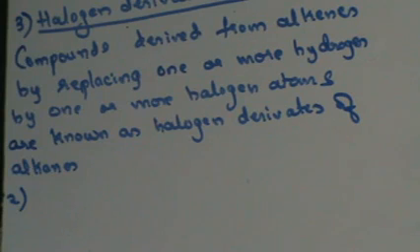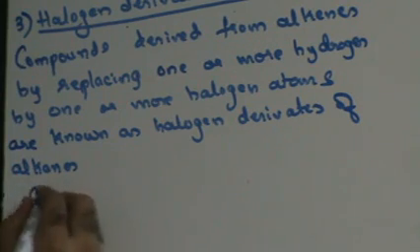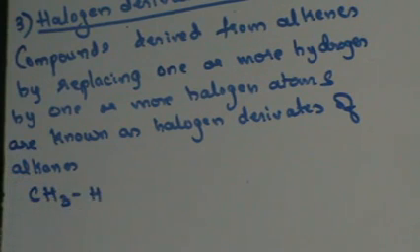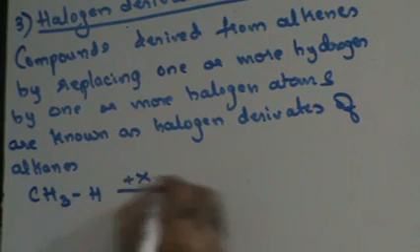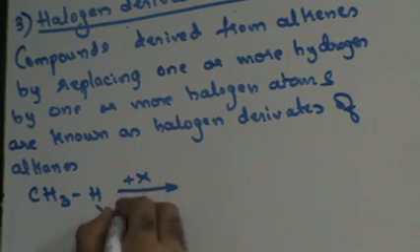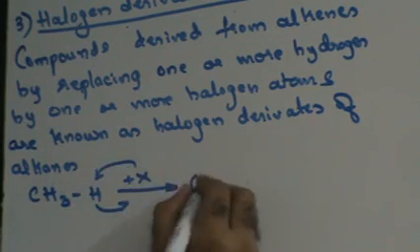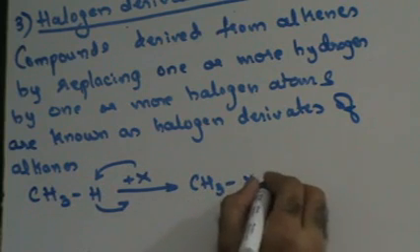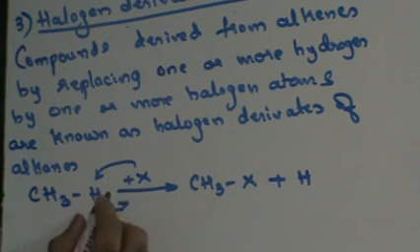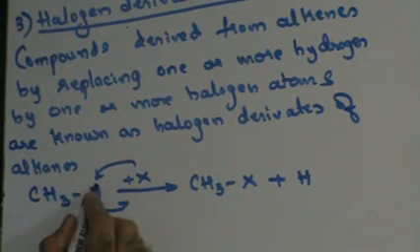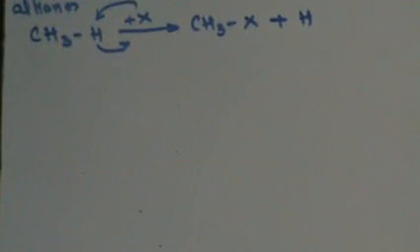Right? How do I form halogen derivatives of alkane? In an alkane you have CH3H, you remove the H and you add an X. So the H will go out and X will come in. So you will have CH3X and you will have H coming out. Fine, do you get this thing here? So you form halogen derivatives of alkane by replacing a hydrogen by a halogen.